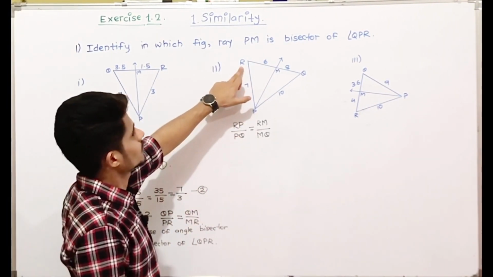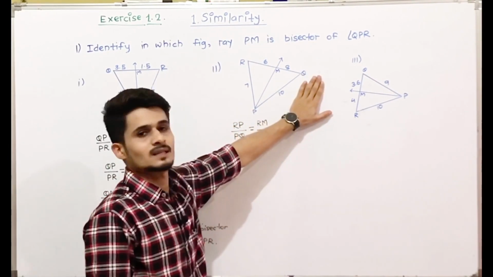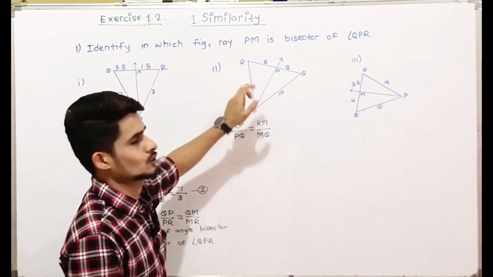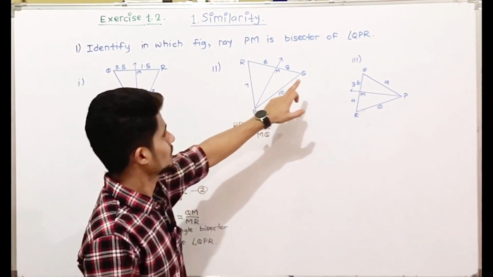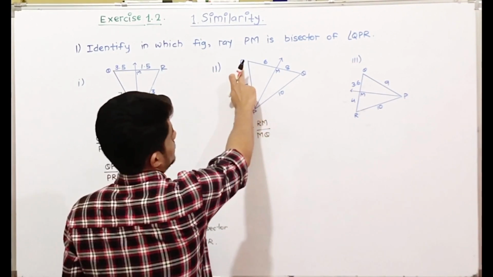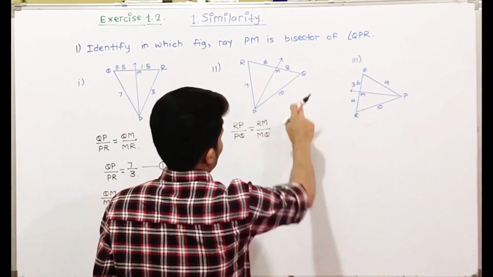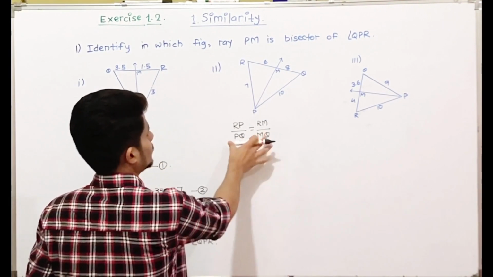If you start the first ratio from RP upon PQ and you start the second ratio from QM upon MR, then that will be wrong. If you start from RP upon PQ, the next ratio must start from R, that is RM upon MQ. So there is a systematic way to write a ratio.